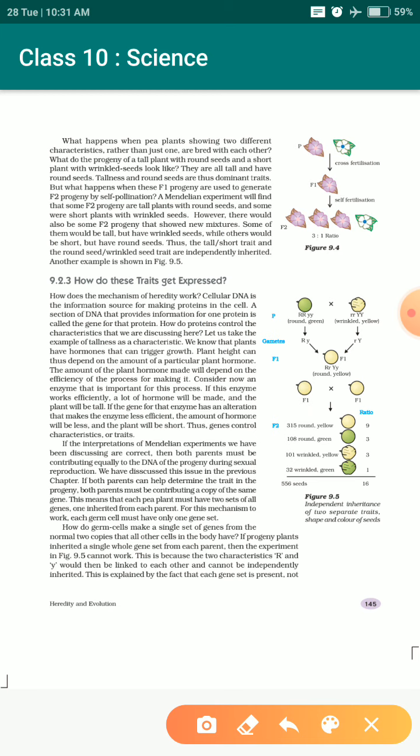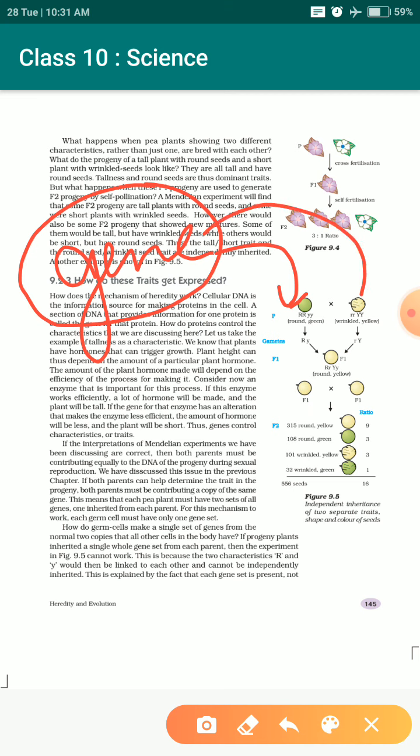So came the concept that genes are found in pairs, just as we saw now, round yellow, round green, wrinkled yellow or wrinkled green, whatever character we took, they were in pairs. And genes always occur in pairs on a structure in the cell which is known as chromosome.